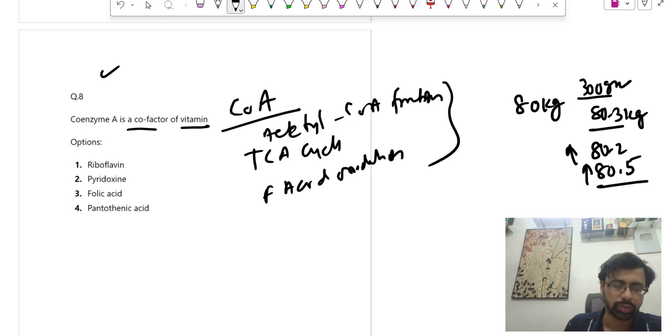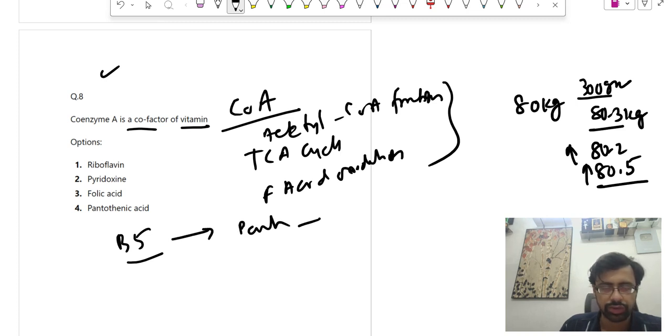So what is the chemical composition? So this is vitamin B5. B5 here is pantothenic acid, and cysteamine is there, and adenosine 3',5'-diphosphate is also added. So vitamin B5 से होगा pantothenic acid, so that is coenzyme A.